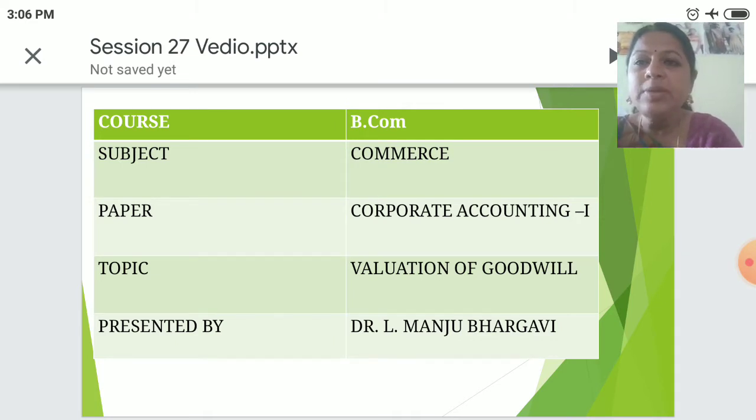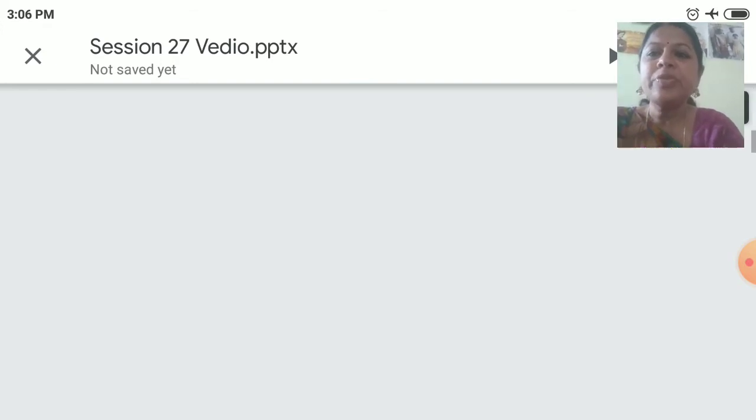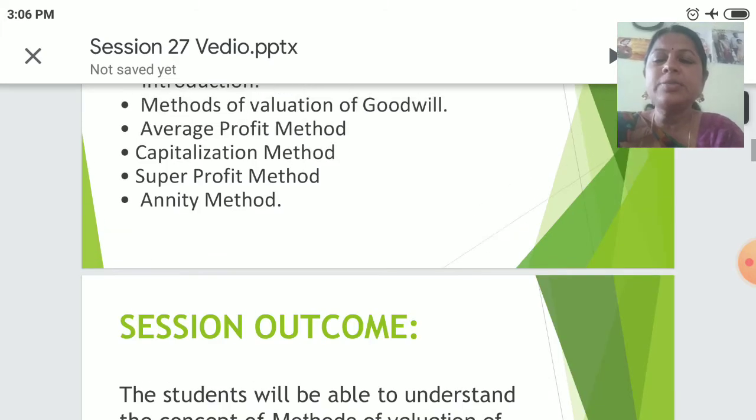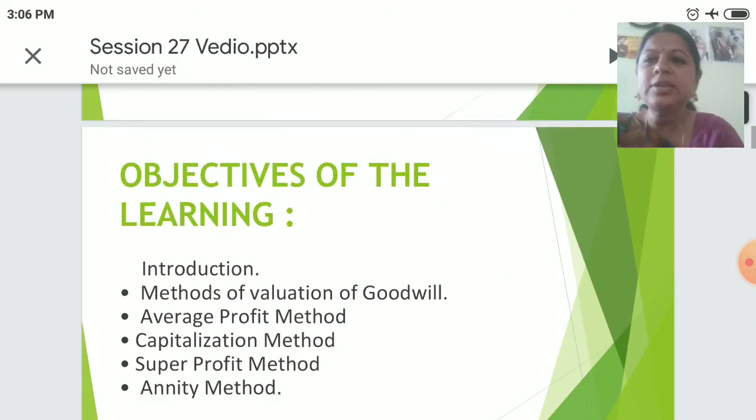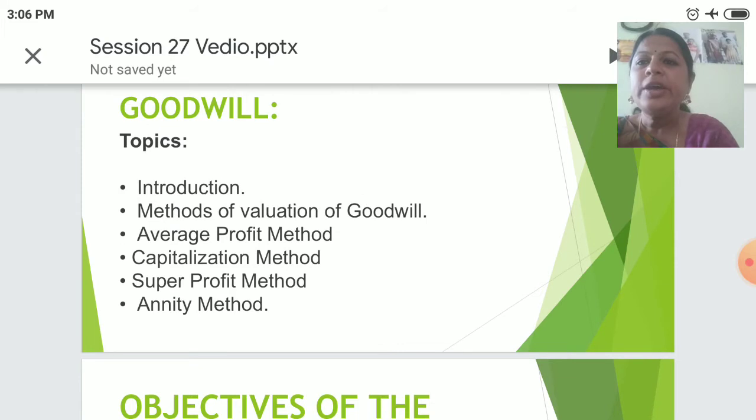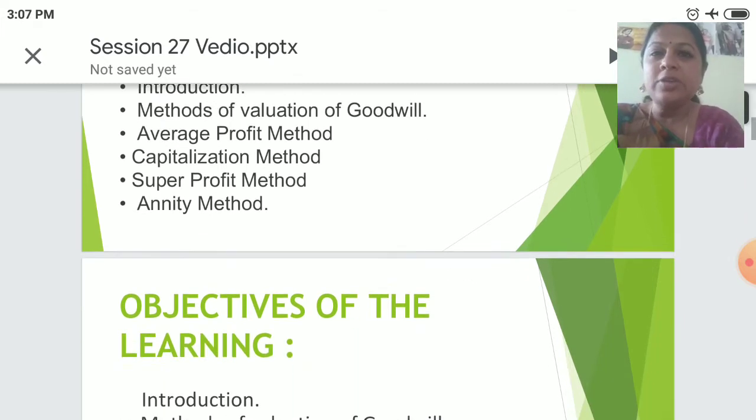Course BCom, subject Commerce, paper Corporate Accounting 1, and the topic Valuation of Goodwill. Let's see the topics covered under this session. Introduction, methods of valuation of goodwill, average profit method, capitalization method, super profit method, and annuity method.